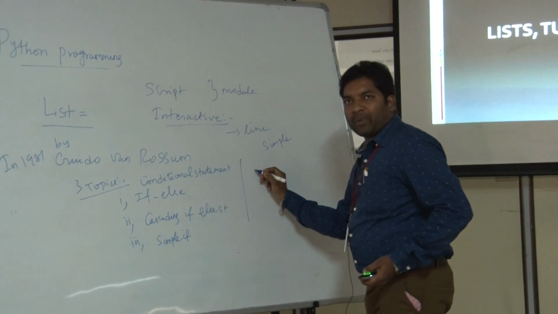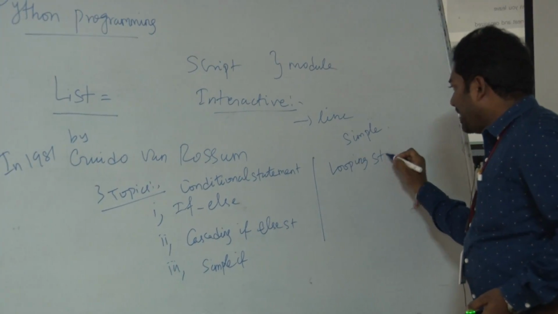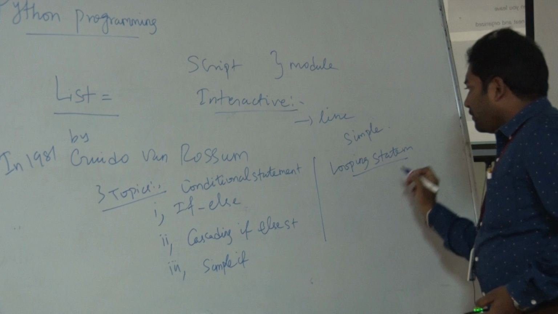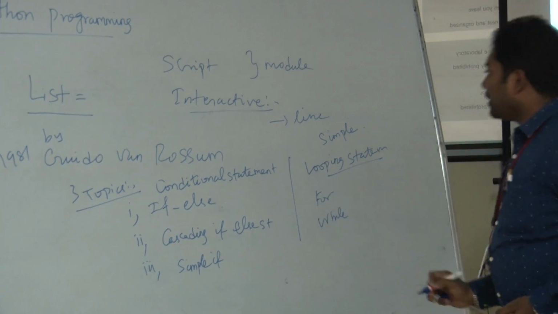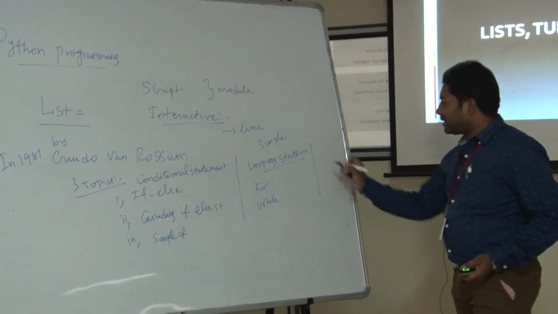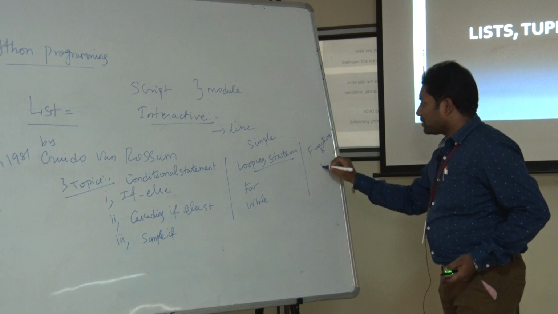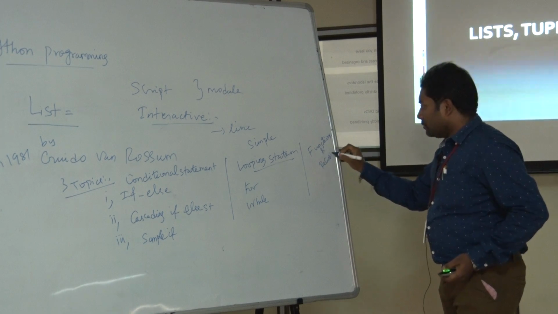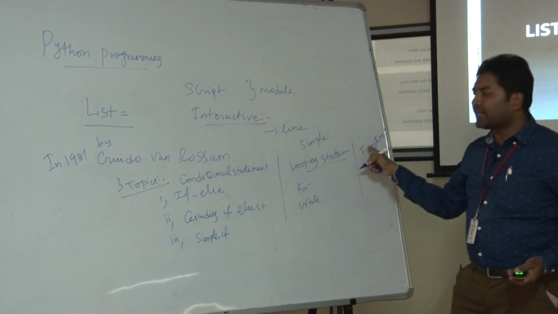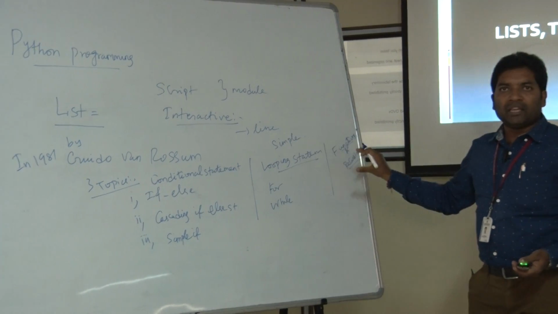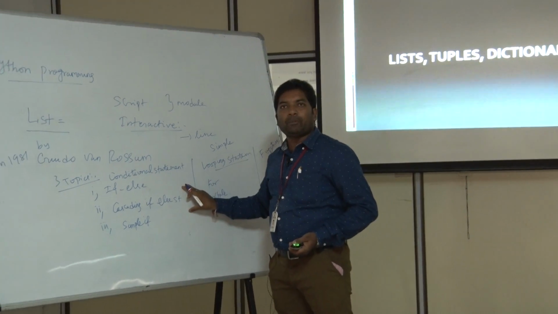Then the next topic is looping. The next important topic is the looping statement. In this, we'll look at for loop and while loop. Then another important topic in Python is functions and recursion. These are all the main areas we need to concentrate on in Python. If you concentrate on these 3, then definitely we will be able to do simple level projects in Python.